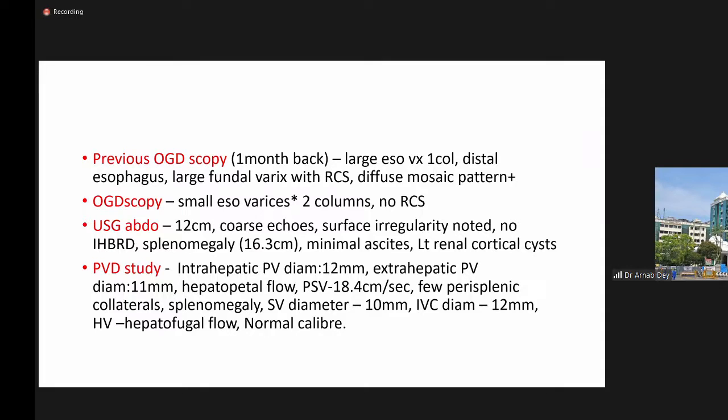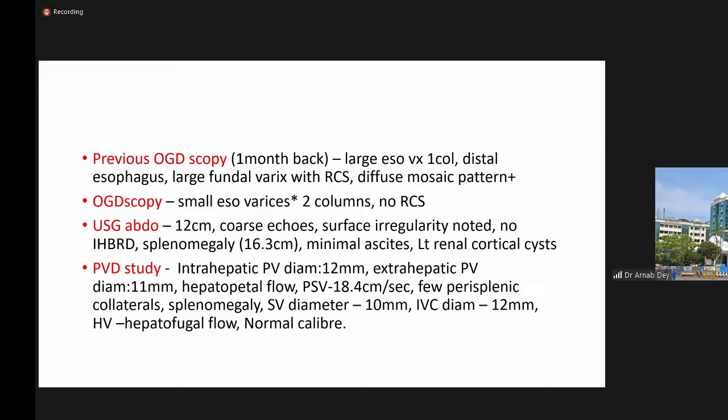Moving on to the other investigations, his previous OGD-scopy, as already mentioned, had large esophageal varix with a fundal varix. He underwent glue for that. Present OGD-scopy showed small esophageal varices. Ultrasound abdomen showed liver was 12 cm, coarse echotexture, surface irregularity noted, no IHBRD. There was moderate splenomegaly. The spleen measured around 16.3 cm with minimal ascites and a left renal cortical cyst.